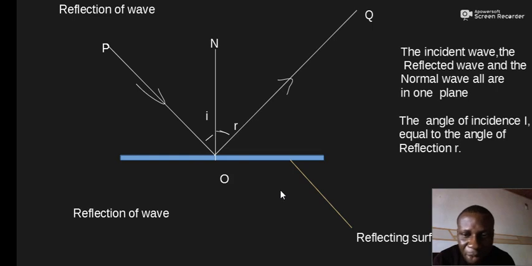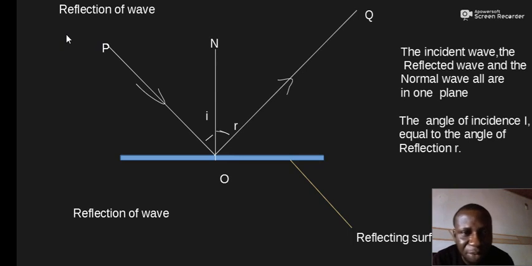Now, the first four properties are common to all waves, whether transverse or longitudinal waves, but take note, the fifth one is particular to only transverse waves. Polarization, only transverse waves can be polarized. I'll get a full light on it. So now let's look at this first property, reflection of wave.